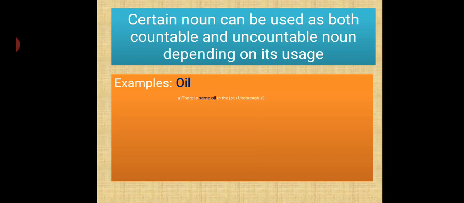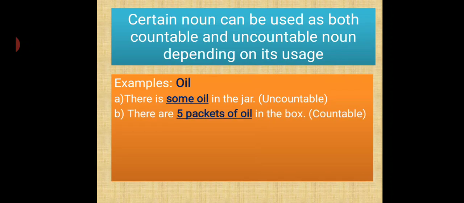For example, there is some oil in the jar. That is uncountable. We do not know how much oil is there. Now, there are 5 packets of oil in the box. Countable, so we can count the packets of oil. Here we have used oil in a different sense. So some words also change from countable to uncountable according to their usage.